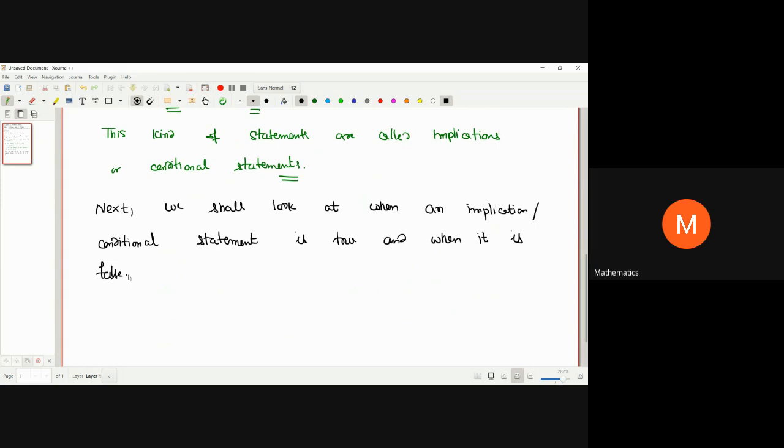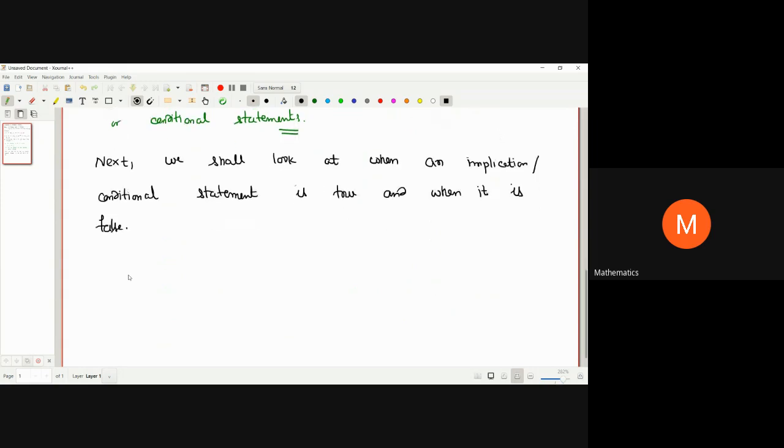So we are going to consider one statement for this, so it will make our job easy. I'm considering the following statement: if the apple is red, then it is ripe.